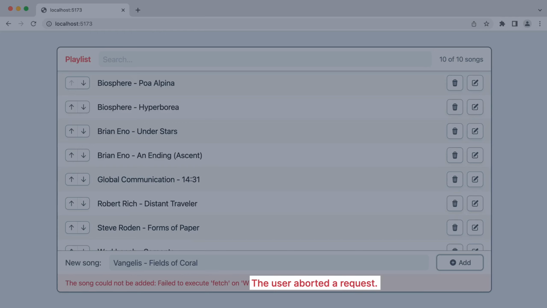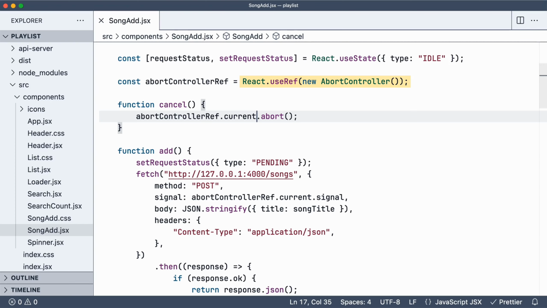Now that the abort controller is inside the ref, it's always going to be the same instance. If we call abort on it, not only does it send an abort signal to the fetch request, but it also gets marked as aborted from now on. Next time we call fetch, we're passing the same abort controller, which, if it's marked as aborted, aborts the fetch before it even begins. So we'll have to discard the abort controller after we're done using it, and create a new one for each request. The change should be easy.